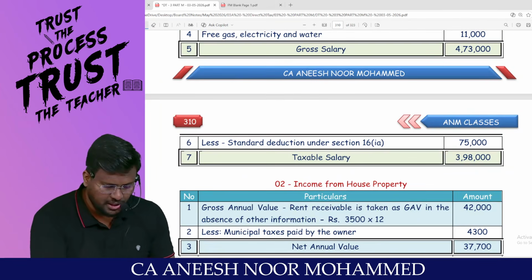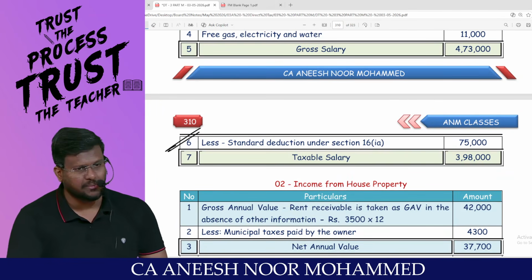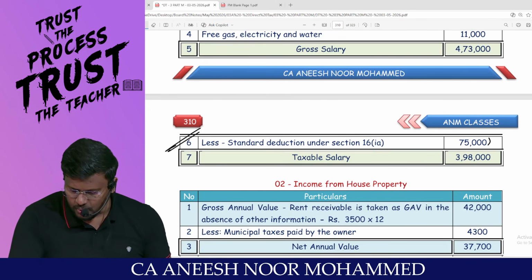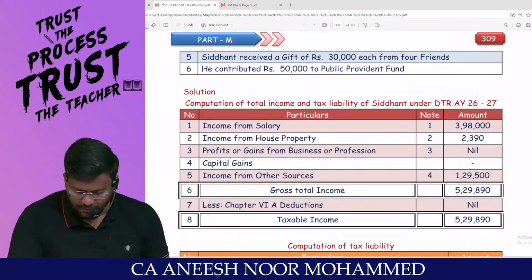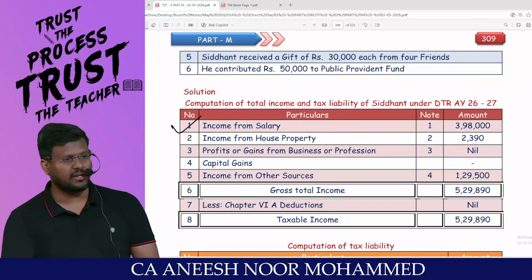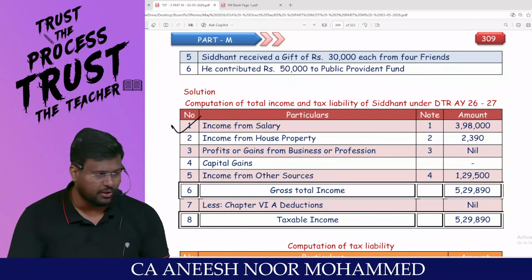Less standard deduction. Since the route is default tax regime, it's I love you da, 75,000 can be claimed. So the taxable salary will be 3,98,000. That's what I have written here. Income from salary, 3,98,000. Are you comfortable with the computation of income from salary?